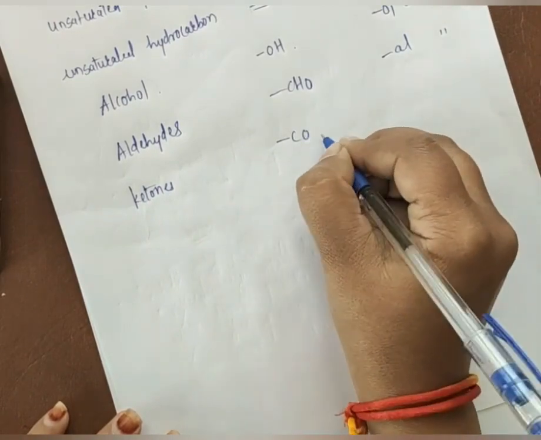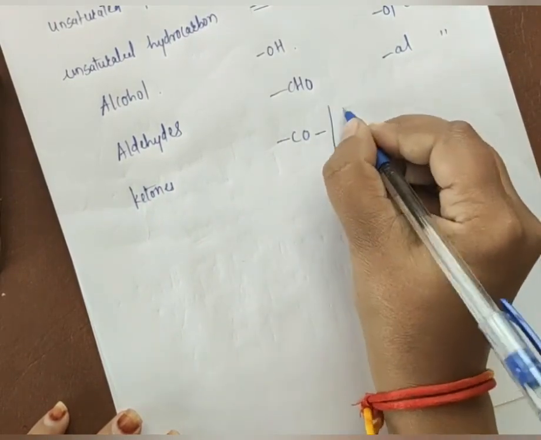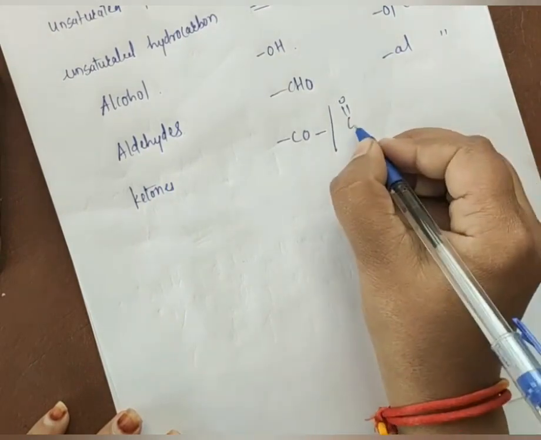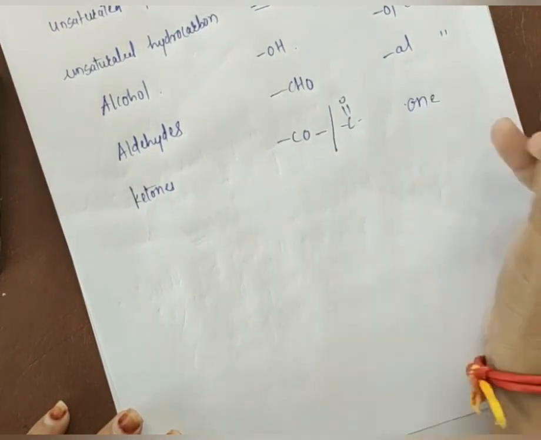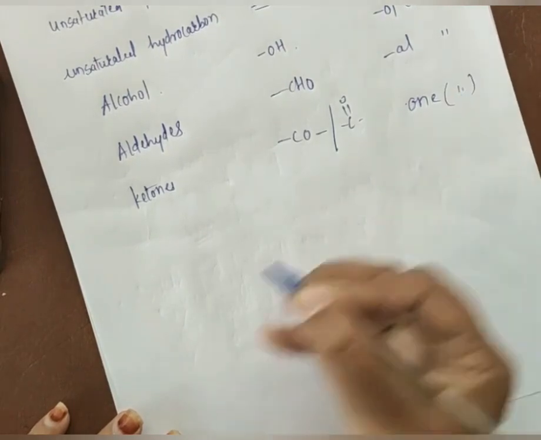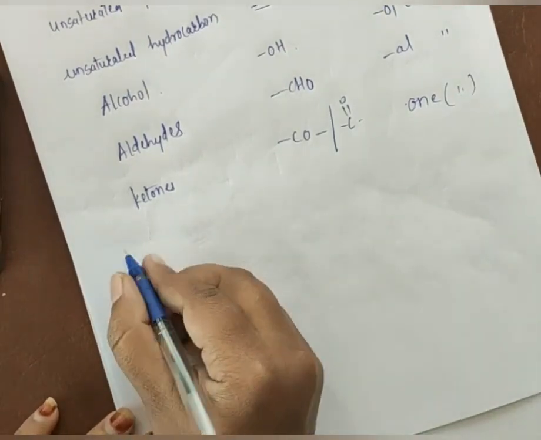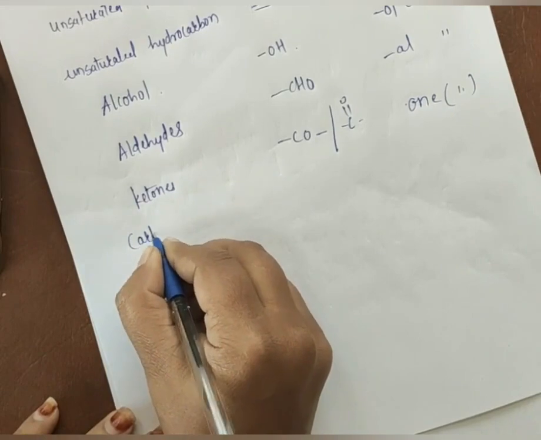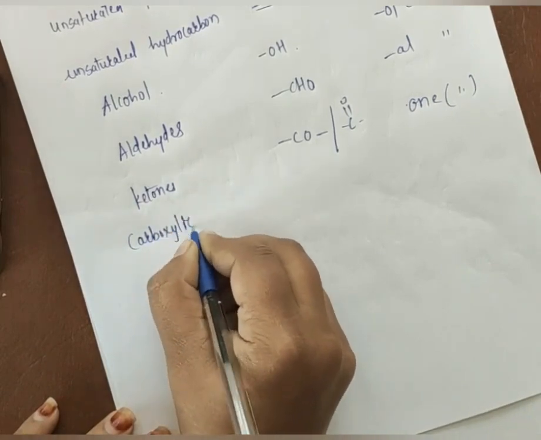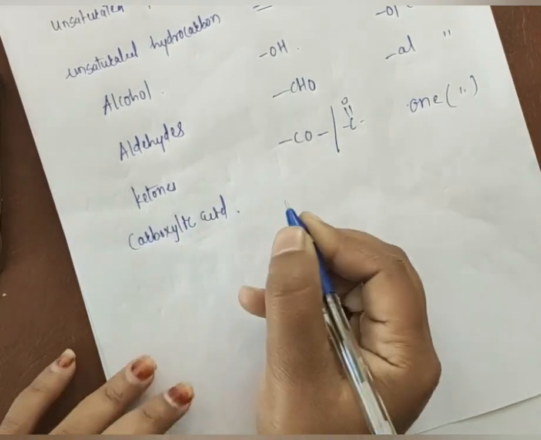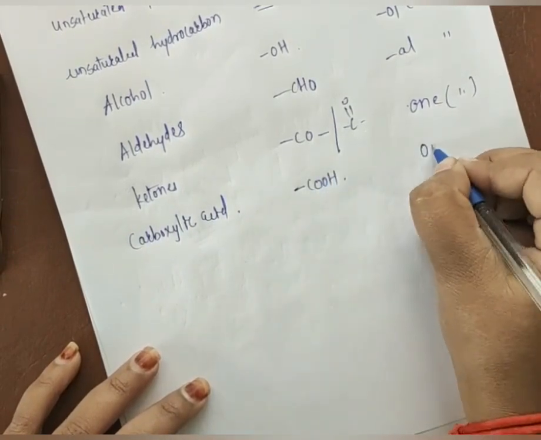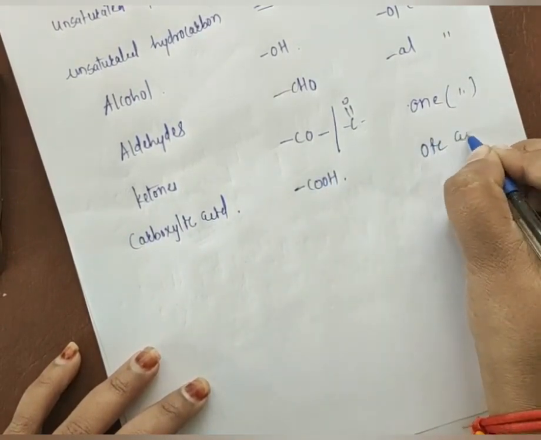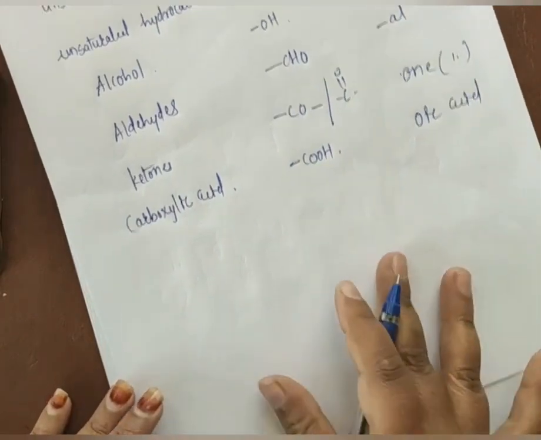That is C double bond O. We can write this in the form also, C double bond O, and here we have to use ONE as a secondary suffix. After that, carboxylic acid. What is the functional group for the carboxylic acid? COOH. Here we have to use oic acid as a secondary suffix.